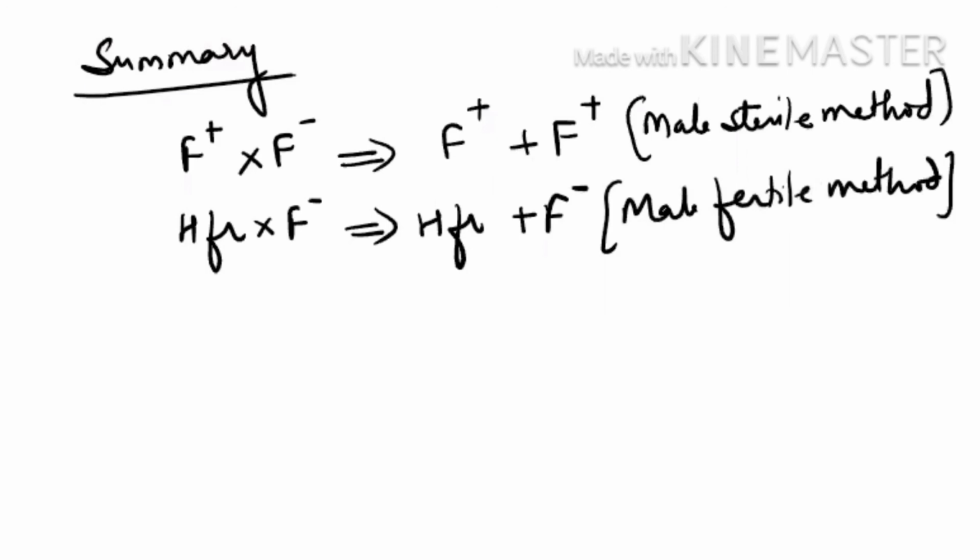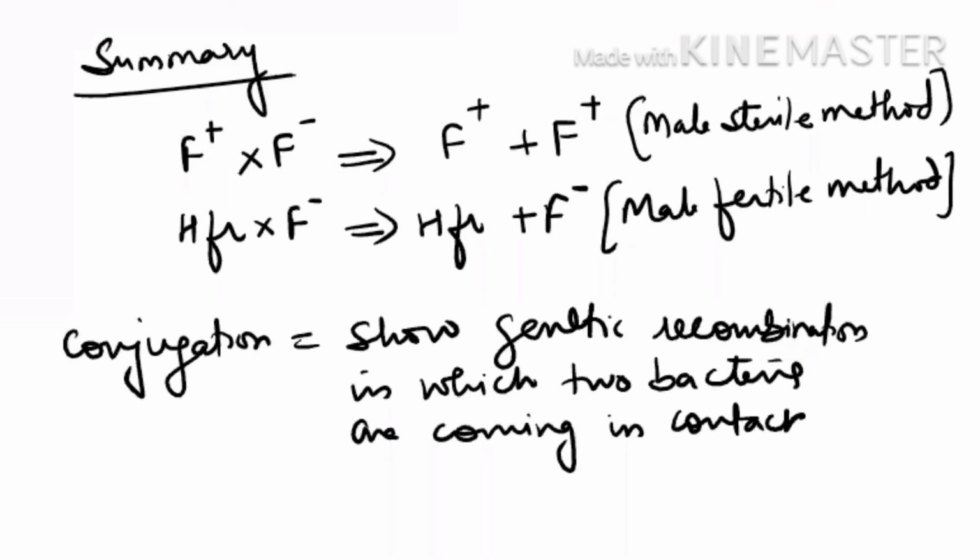I hope this explanation will help you understand how genetic recombination is occurring between the bacteria. In this topic today, what we have discussed is conjugation, the only method of the bacteria in which two bacteria are really coming in contact. So we can say conjugation is also a type of sexual recombination. But if you see carefully, the two bacteria are coming in contact temporarily and they are just exchanging their genetic material. So it is better to call conjugation genetic recombination only.